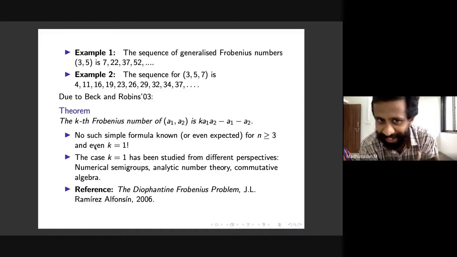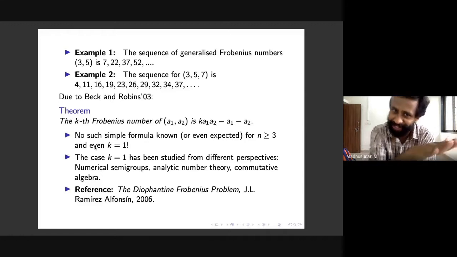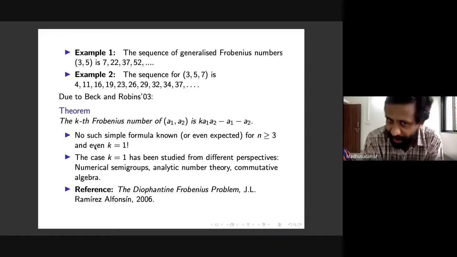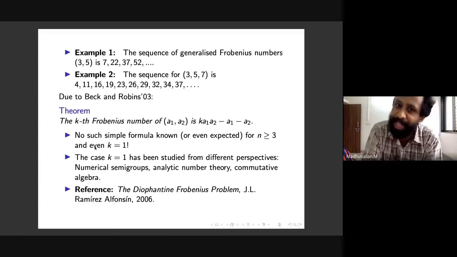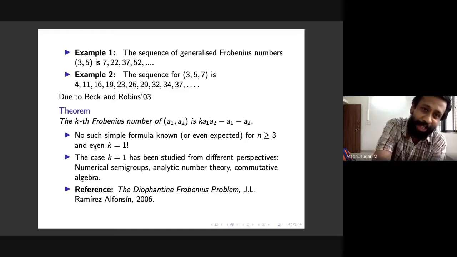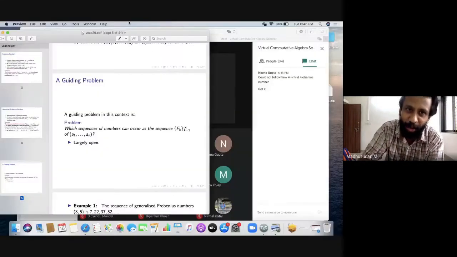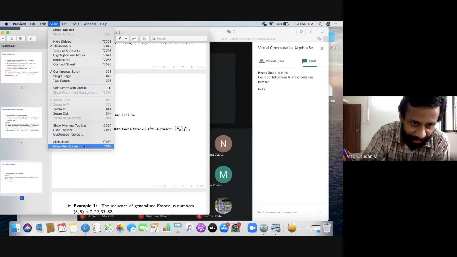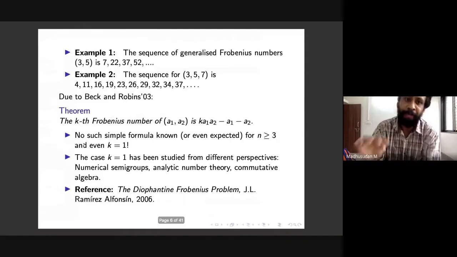So it requires some proof. This is a computation we have done, but it requires some proof. So for instance, you can check 5 can be written, right? 5 itself is there among these. 6 can be written. It's 3 times 2, and so on. So the claim is after this, everything can be written. Okay, so this is not a proof per se. We will see more of the foundations of this. But it looks like she got what I was trying to say. Okay, great. So now moving on.